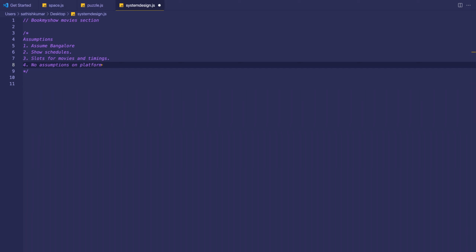Payment gateway you don't need to assume, but questions about concurrency and priority will be asked. I'm going to focus on the core use case of finding and booking a show.